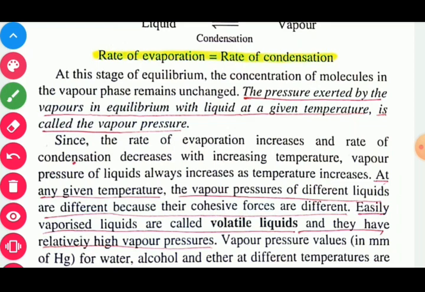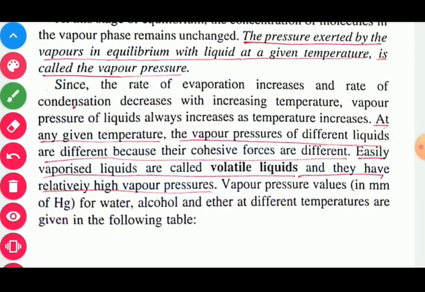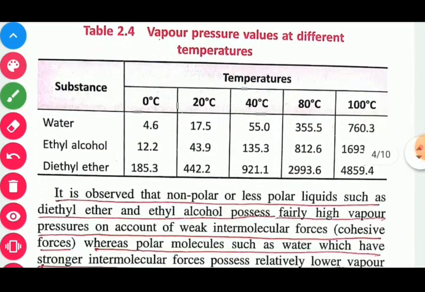The vapor pressure of different liquids are different because their cohesive forces are different. Easily vaporized liquids are called volatile liquids. In other words, we may say that a given liquid that converts into its vapor state at normal temperature is known as a volatile liquid, and they have relatively high vapor pressure. Vapor pressure values in mm of mercury for water, alcohol and ether at different temperatures are given in this table.